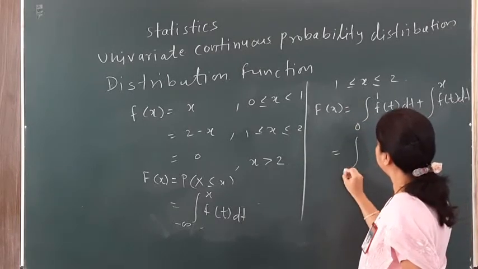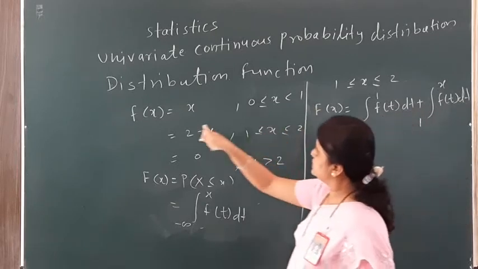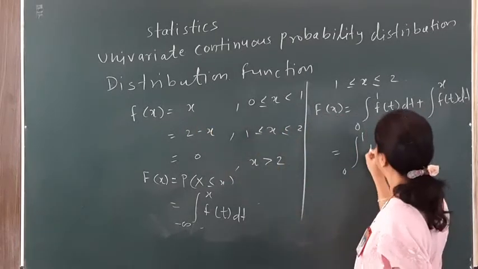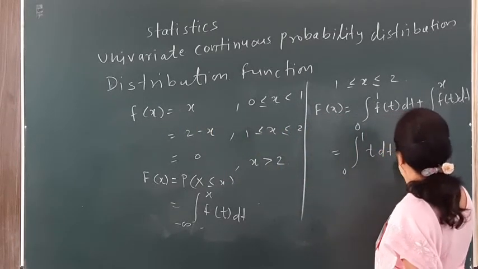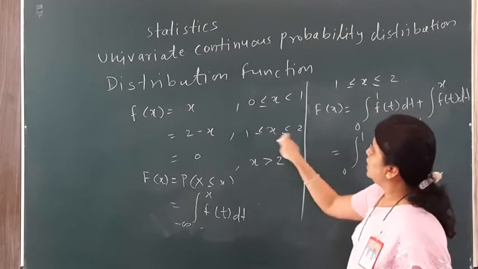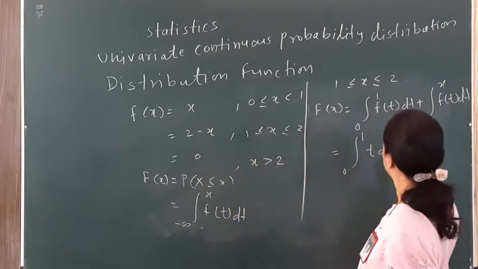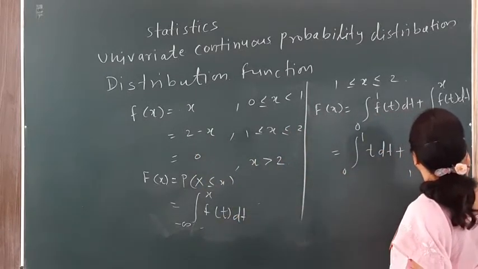Now for the first range I replace the value of f(t) with t, so it becomes t dt, plus for the second range, from 1 to 2, my PDF is 2 minus x, and hence it is replaced as 2 minus t dt.